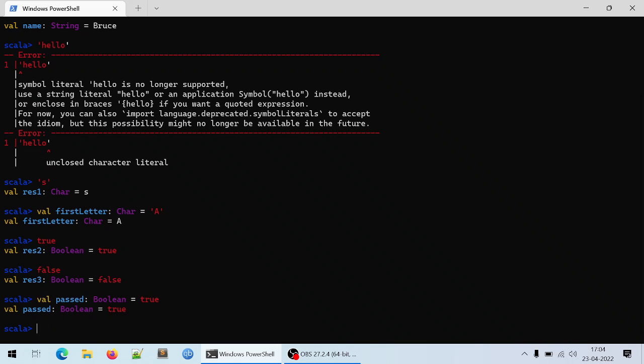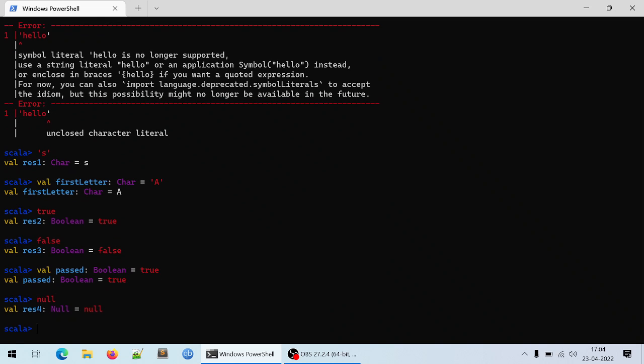Finally, before I complete this video, I would like to mention one more special data type, and the only value it accepts. Yes, I am talking about Null. So here you can see Null is the data type that only accepts null as a value. N is capital again in the Null data type, whereas the value is in small letters, like we have false and true.